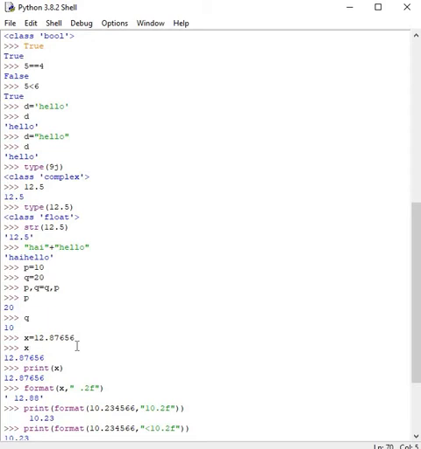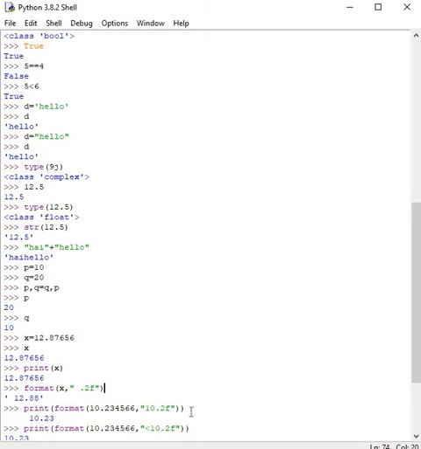We'll see some formatted data. Look at x = 12.87656. After the decimal point, how many digits are there? So print x or simply x. Now you look at format. Format is different and .format is different. So format(x, '.2f'). After the decimal point you are allowed only 2 digits, no matter how many digits you have. .2f gives 2 digits after the decimal point, .3f gives 3 digits.